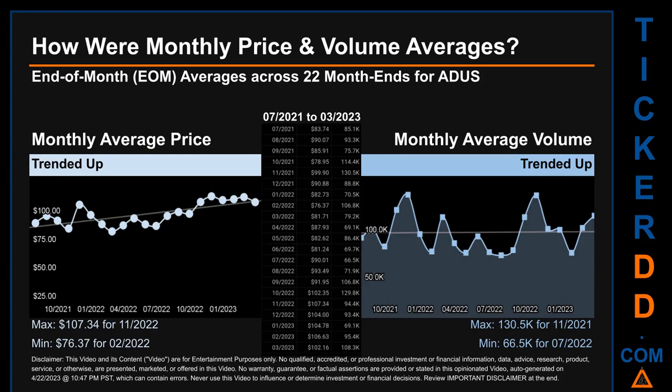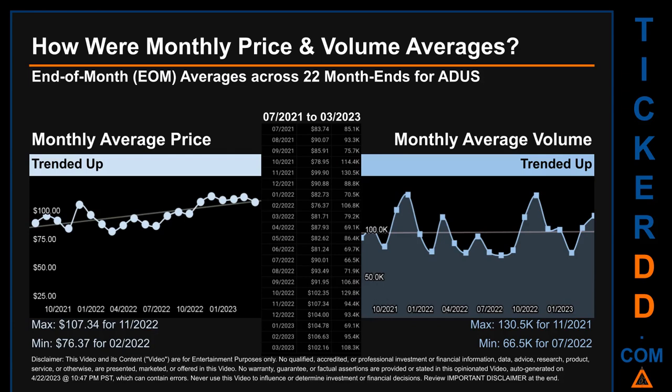How were price and volume averages for ADUS? Across 449 trading days, there were a total of 22 month ends, of which monthly averages for daily price and volume were calculated. Overall, monthly price average trended up while monthly volume average trended up.